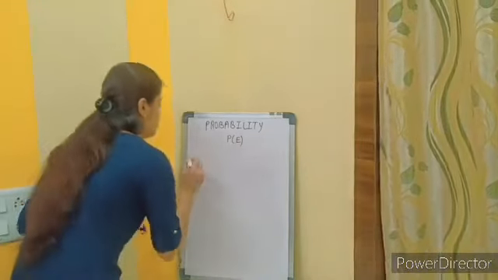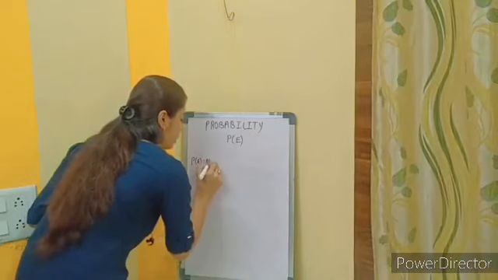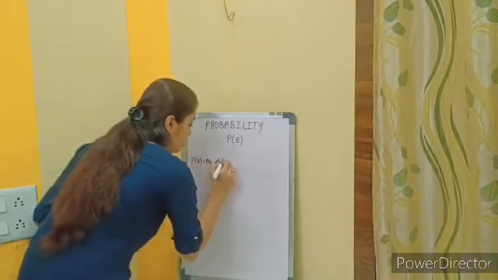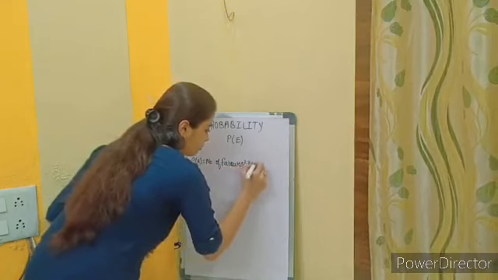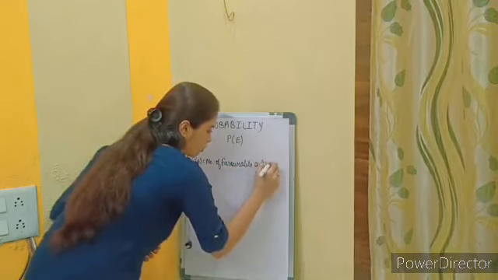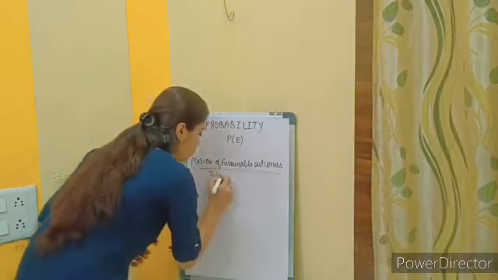And the formula is P(E) is equal to number of favorable outcomes upon total number of outcomes.